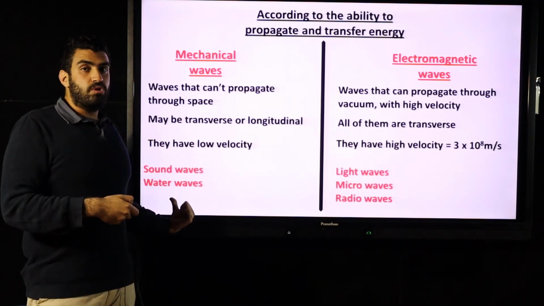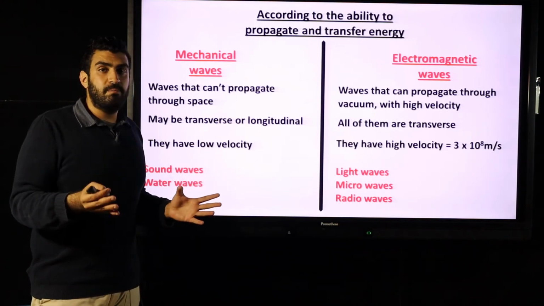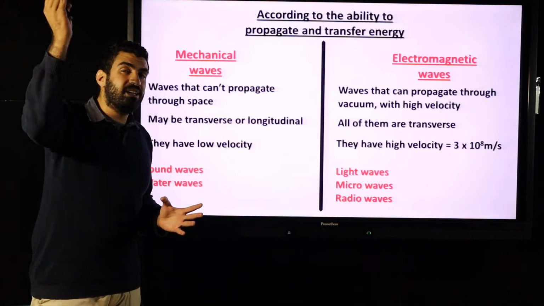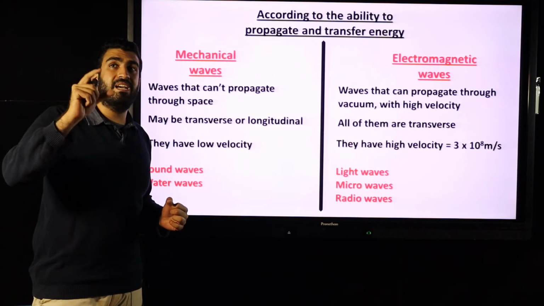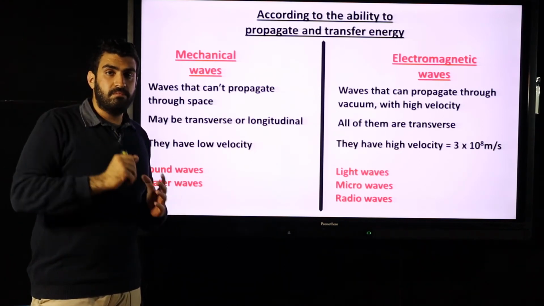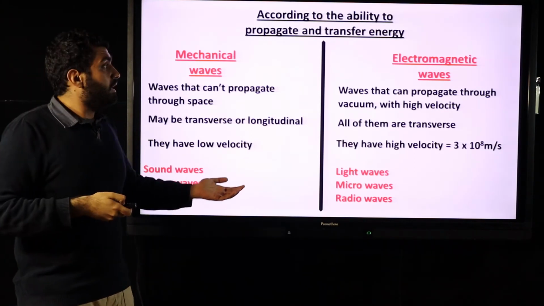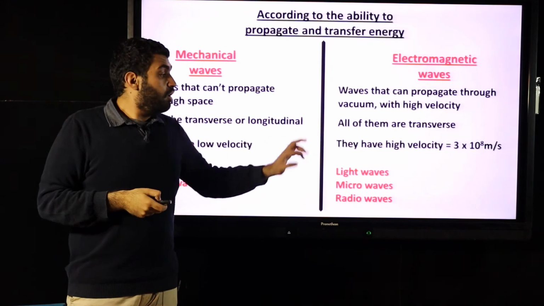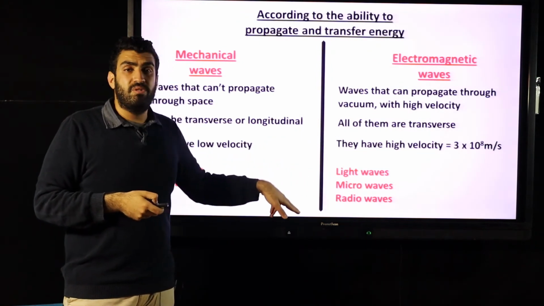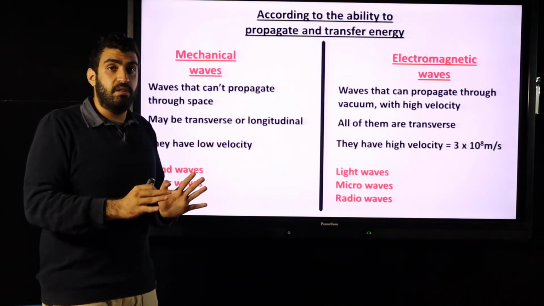Examples: sound waves and water waves need a medium to transfer from place to place, and that's why we can't hear solar explosions, because sound can't transfer from the sun to the earth, because there is no medium to transfer sound from sun to earth. While in case of electromagnetic waves, we have light waves, microwaves, radio waves. They can move through a medium and through space as well. They don't need a medium.